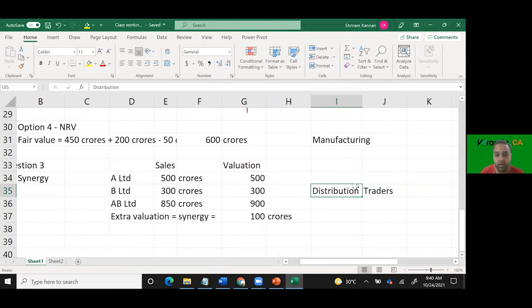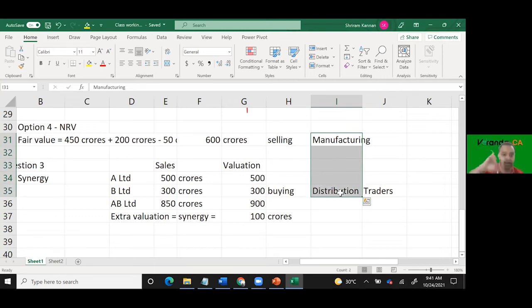And now these two companies got merged. Now the first question, so this is the buying company. This is the selling company. The first question asked by the board of directors was, what is the synergy? Can you quantify the synergy? That's the question of the board. How does synergy come in an amalgamation? Let us look at this.